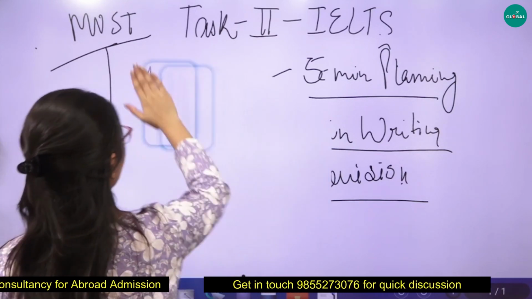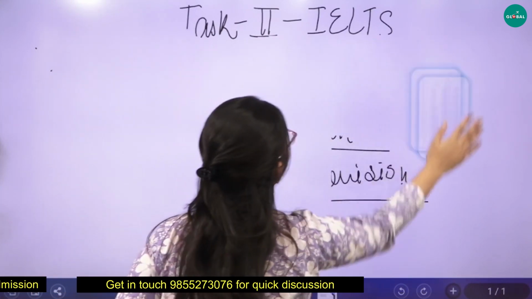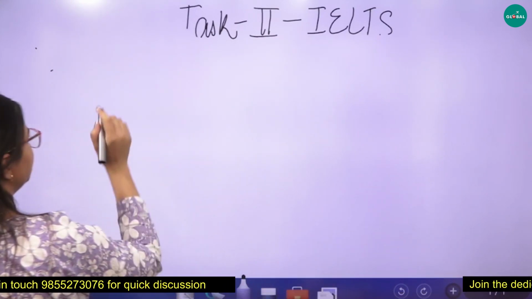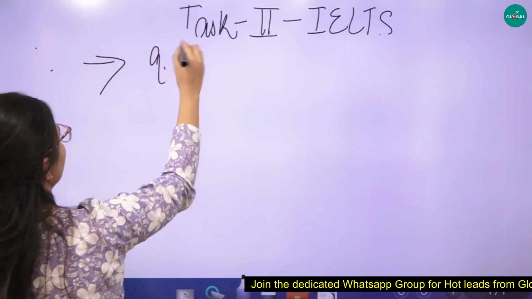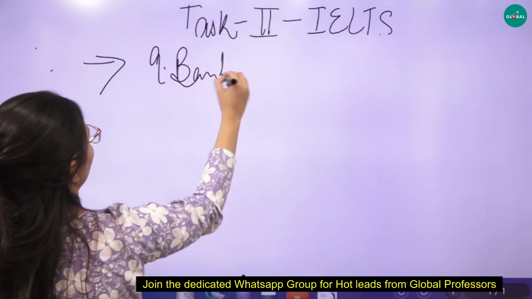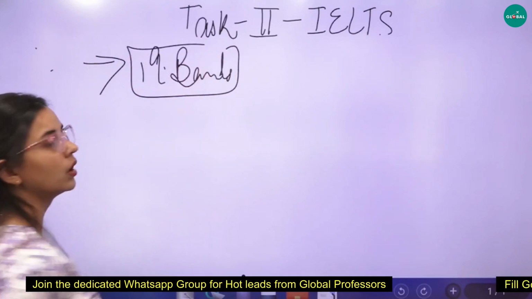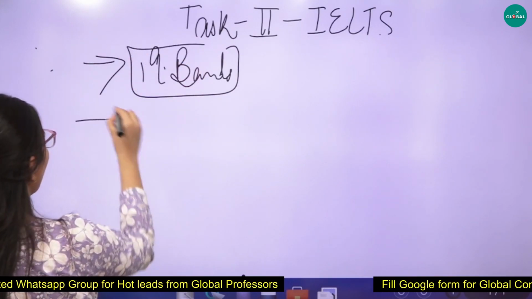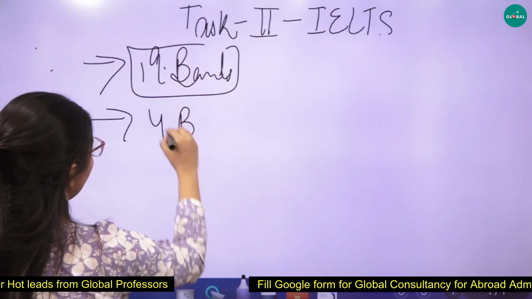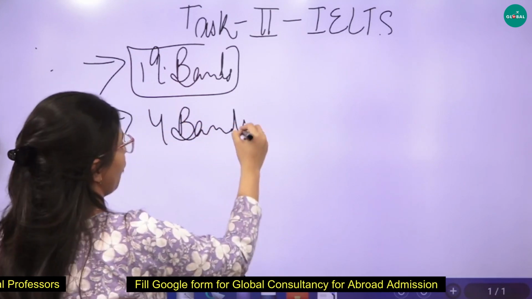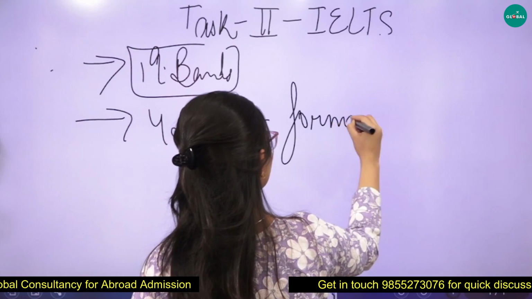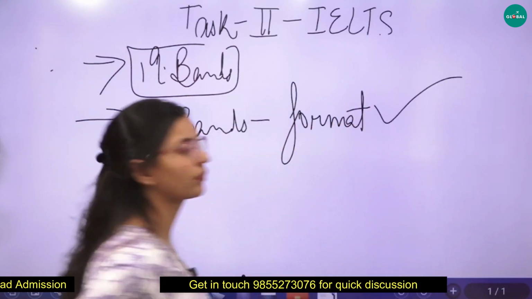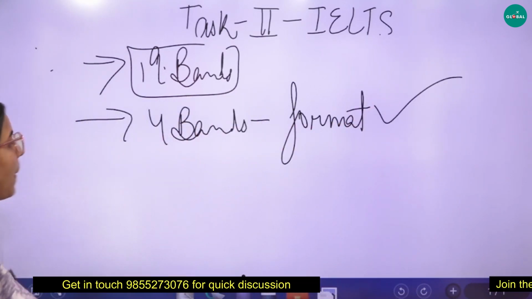The last thing I want to clarify is how your bands will be calculated. See, there are 9 bands overall, right? 4 bands, if you are following your format properly and in a good way, four bands for the format.